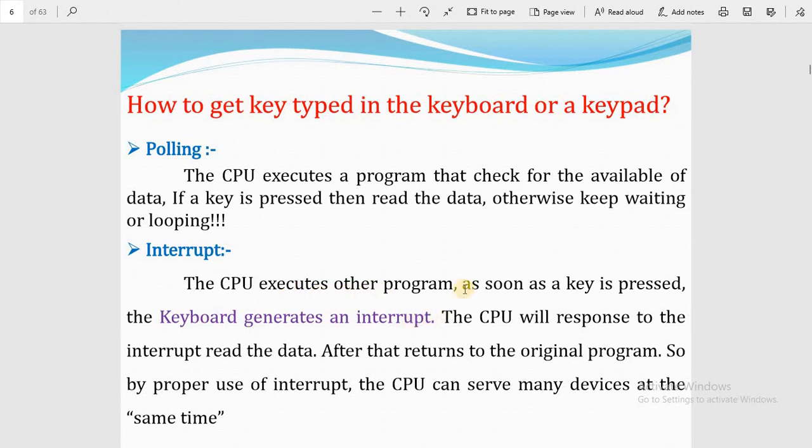During that delay, the CPU handles other programs, so time is not wasted. When the keyboard generates an interrupt, the CPU responds to it, reads the data, and after that returns to the original program. By proper use of interrupts, the CPU can serve many devices at the same time. That is why polling and interrupt are two different categories.